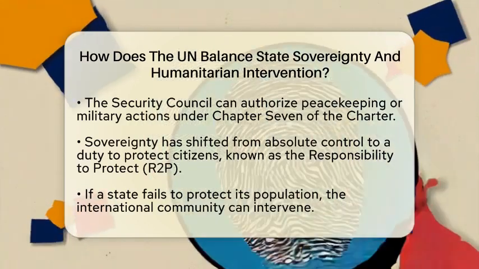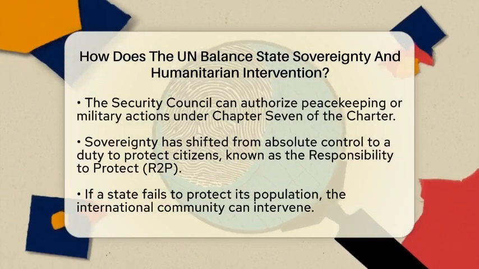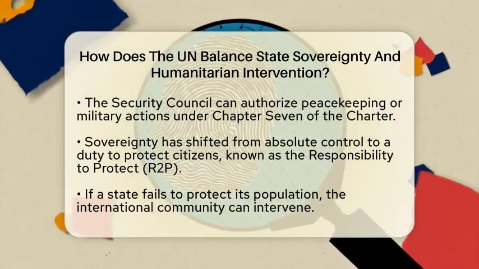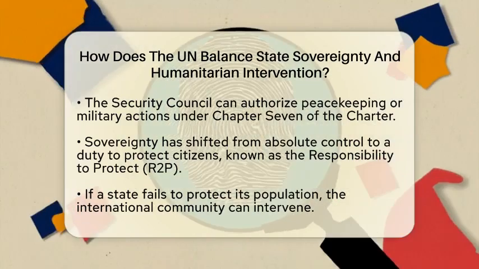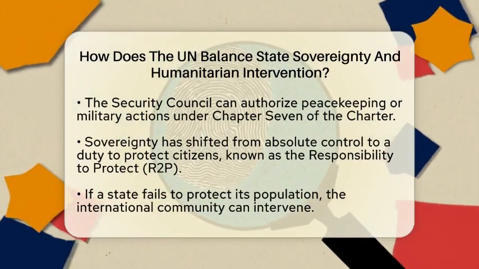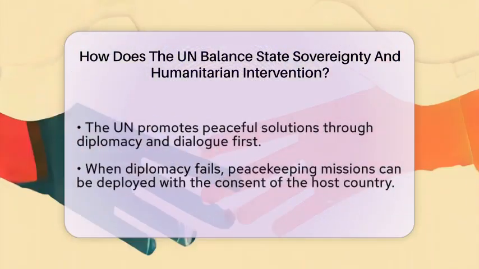Over time, the idea of sovereignty has shifted from absolute control to a responsibility to protect people. This is called the responsibility to protect, or R2P, and it says states should safeguard their citizens. If they fail or refuse, the international community, led by the UN, can intervene.